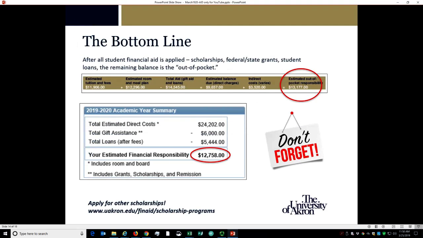If your student requires funding beyond what he or she is eligible for in financial aid, there are options available for paying that amount. As you move forward with your financing plan, though, don't forget about funds for indirect costs like books, supplies, and transportation. Before we move on to the financing options, review the information for other scholarship opportunities on our website. Scholarships awarded from external sources help reduce the financial responsibility.